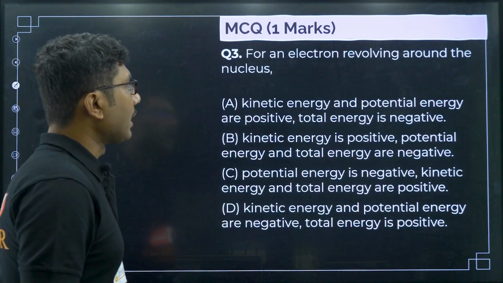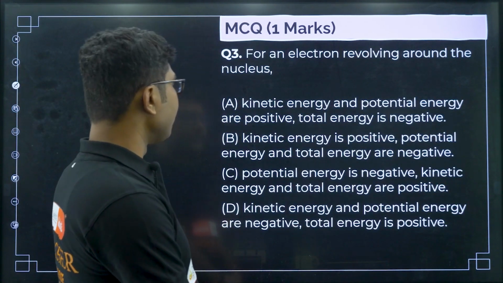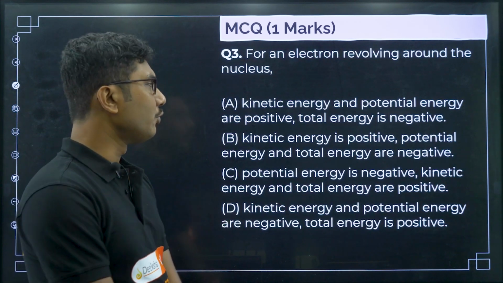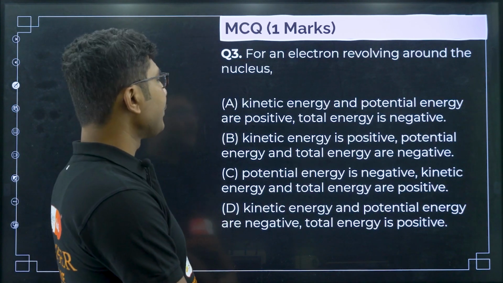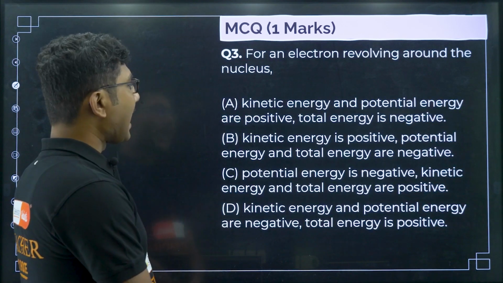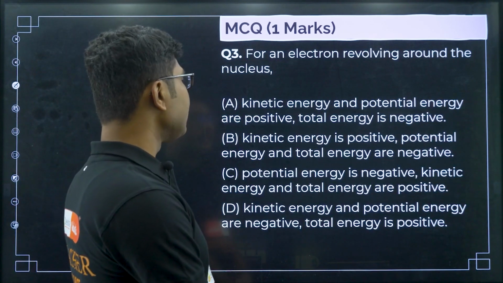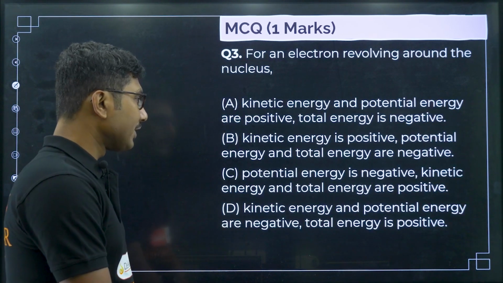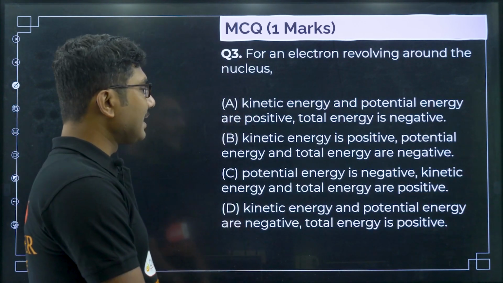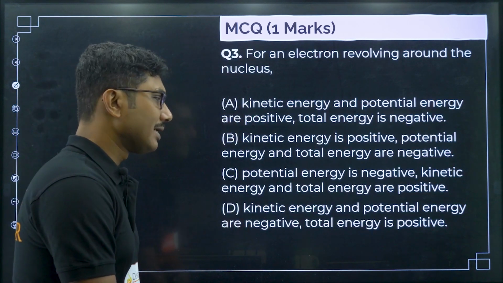Next question: for an electron revolving around the nucleus, which of the possible cases are true? Kinetic energy and potential energy are positive, total energy is negative. Kinetic energy is positive, potential energy and total energy are negative. Potential energy is negative, kinetic energy and total energy are positive. Kinetic energy and potential energy are negative, total energy is positive.